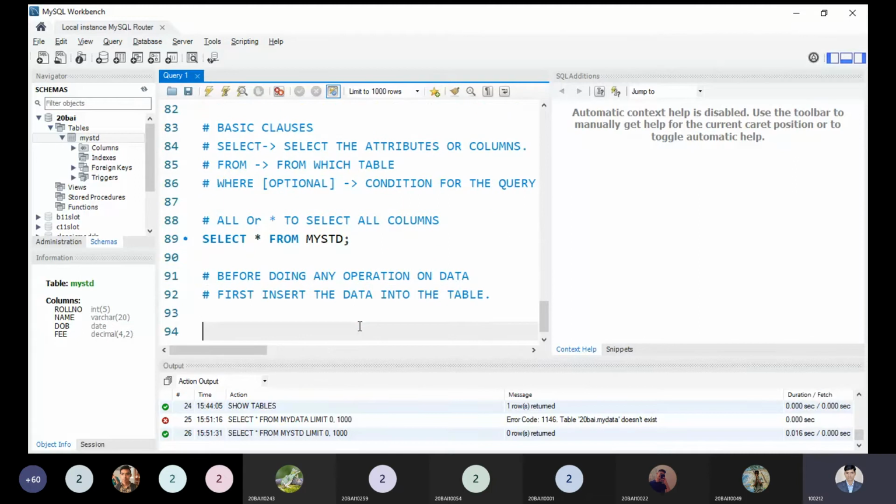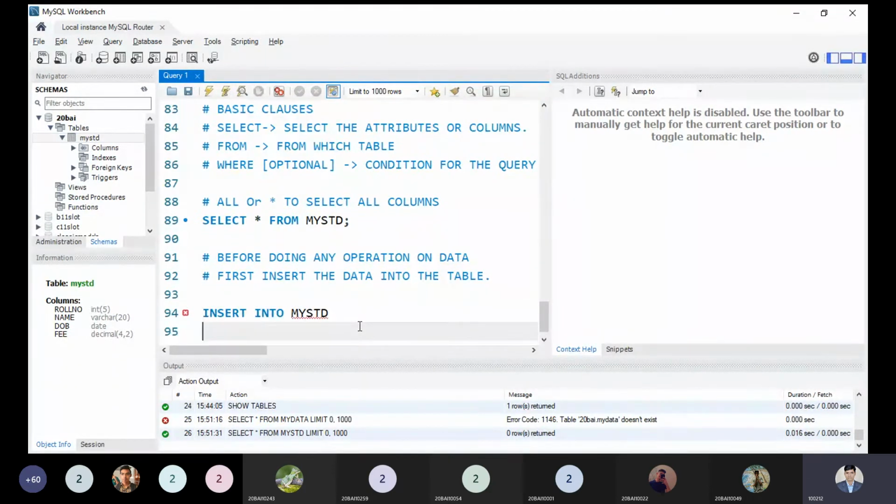Now, what is the command? That is a simple command we have to understand. INSERT INTO is a keyword. INSERT INTO table name. What is the table name? My student, my std. So insert into table name my std, and then VALUES. VALUES is a keyword, and inside these values you need to use the appropriate order of the column names.